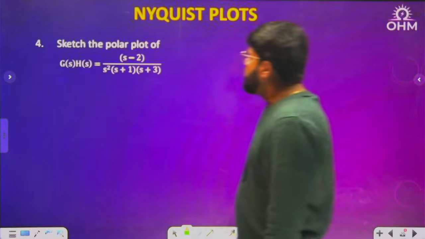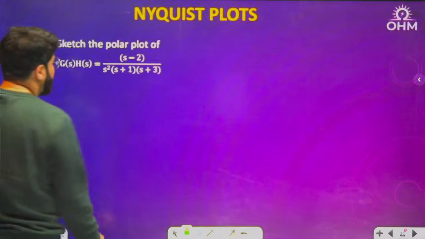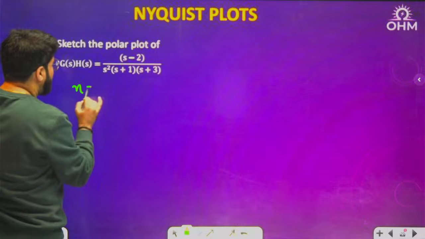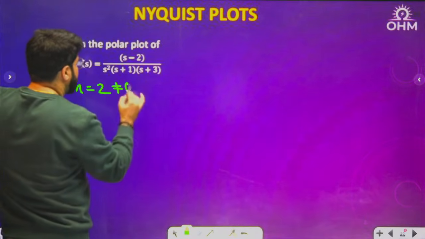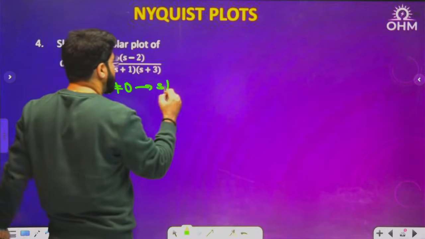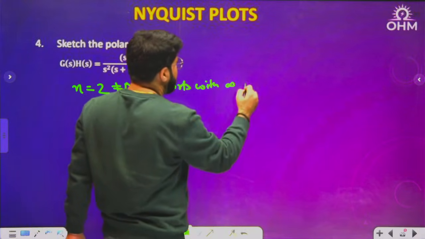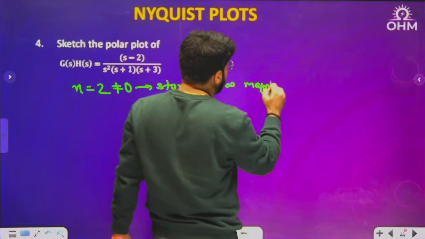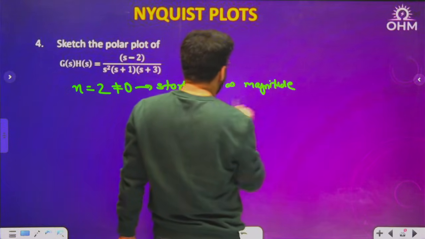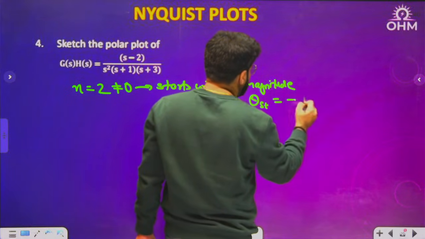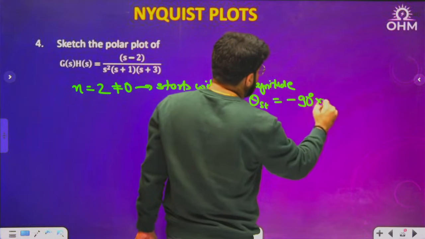Next question. Polar plot for s minus 2 upon s square, s plus 1, s plus 2. Important point: what is the value of n here? N is 2, not equal to 0. That means the polar plot starts with infinite magnitude. I told you two conditions, finite magnitude or infinite magnitude. It will start with infinite magnitude. With how much starting angle? With the starting angle given by the formula minus 90 degree into n.